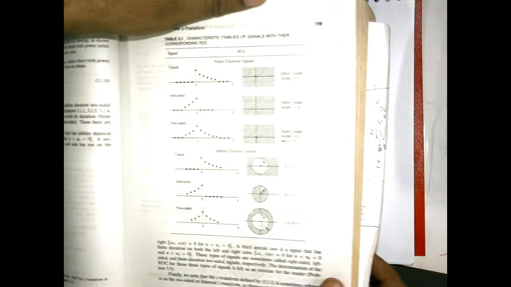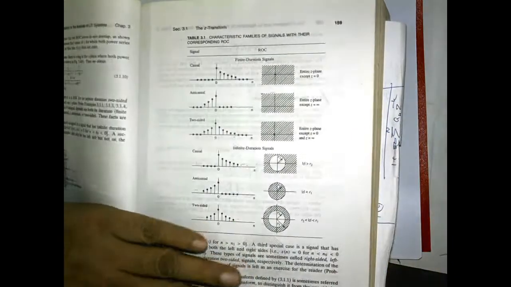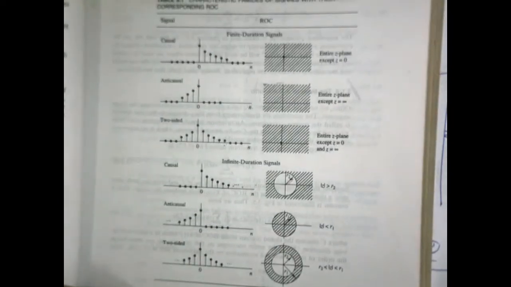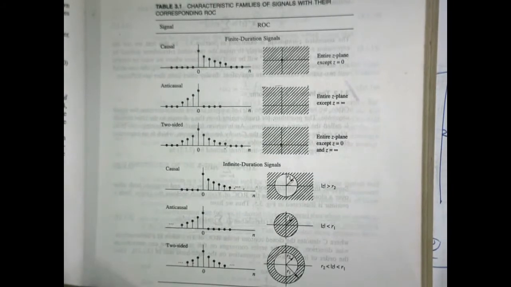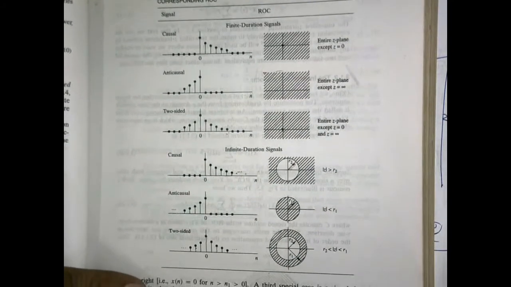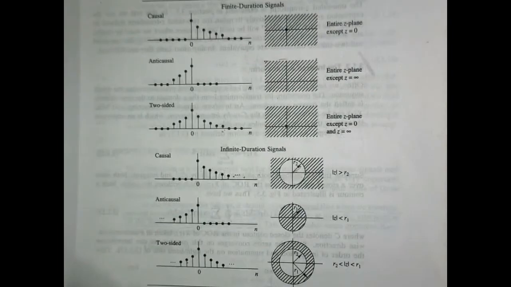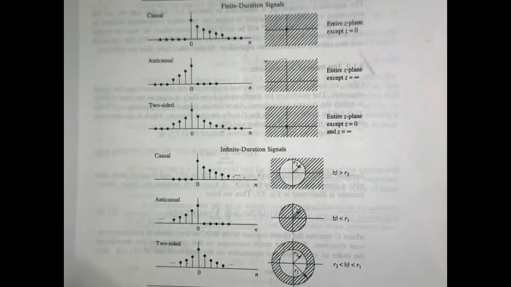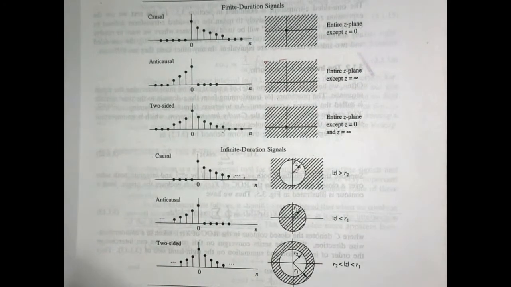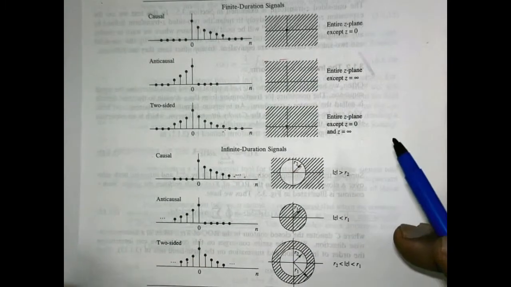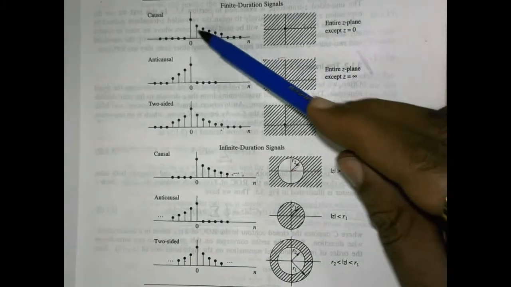Now if you closely look at the problems discussed so far, you may observe some things. What are the observations that can be made? I will describe it by using this picture. In our first few problems, we took a finite duration signal like this.